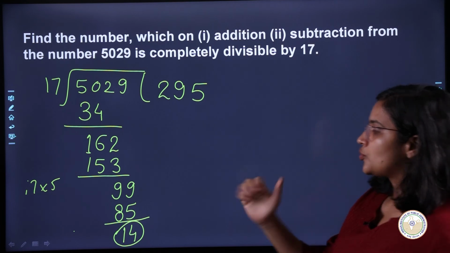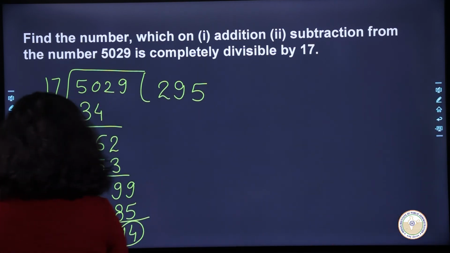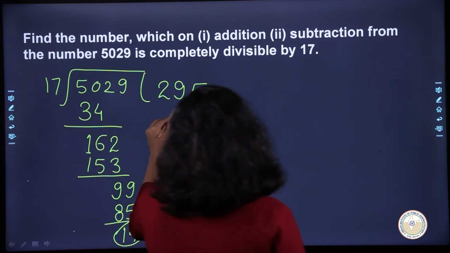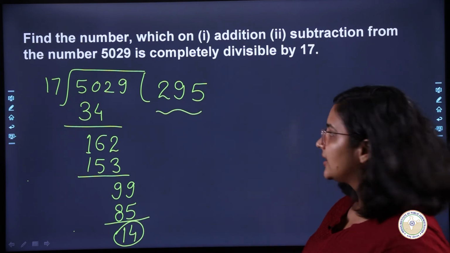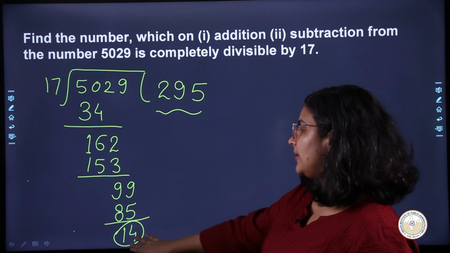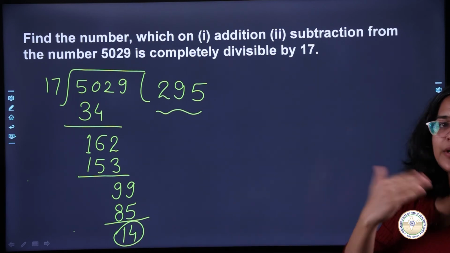Okay. So now we saw that when I divided this whole number by 17, I got the quotient 295. 17 was my divisor, this whole number was my dividend, and what is my remainder? 14. Now what is my question asking?